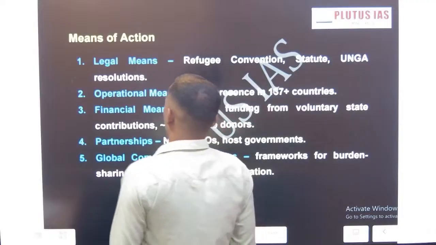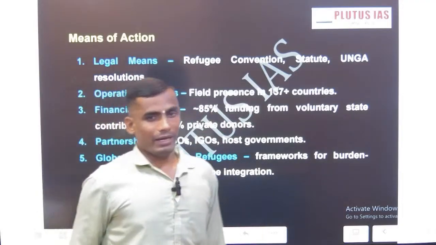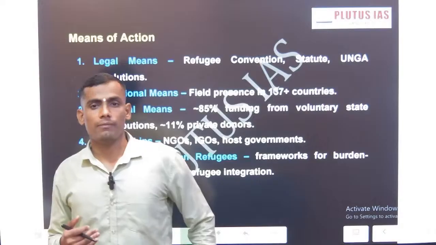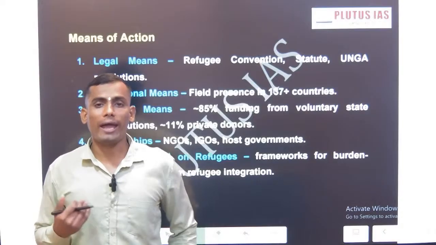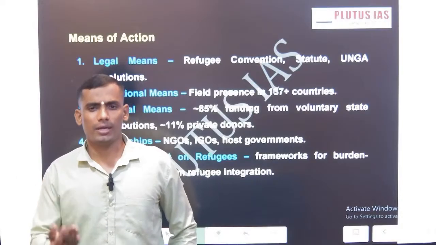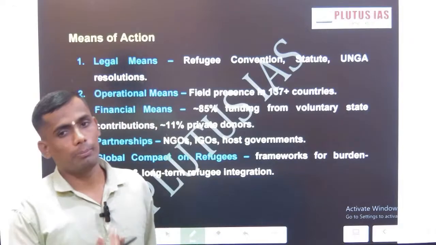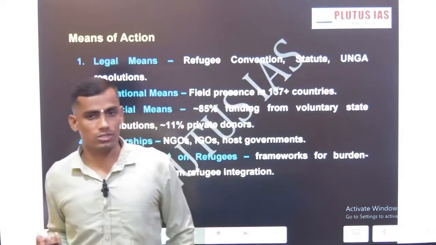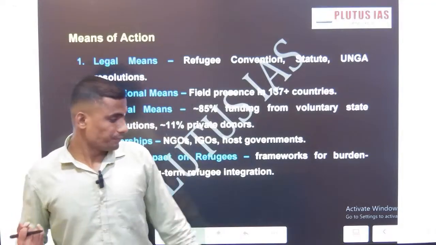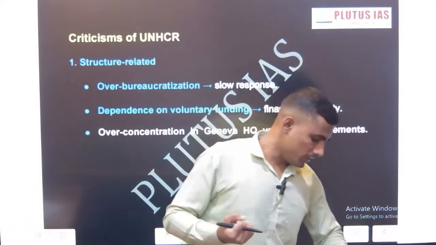Now, what exactly are the tools in the armory of the UNHRC to act? One is legal means, then persuasion, and the third one is accepting the UN mandate or bringing the state to the ICJ. Okay, these are the mandates of the UNHRC.